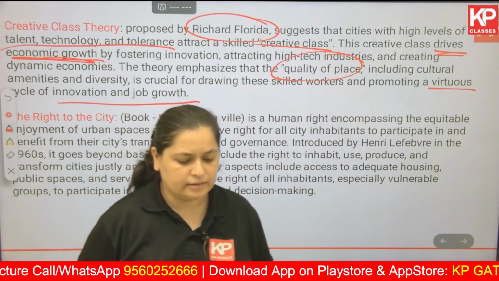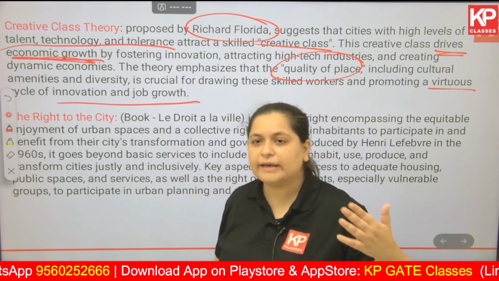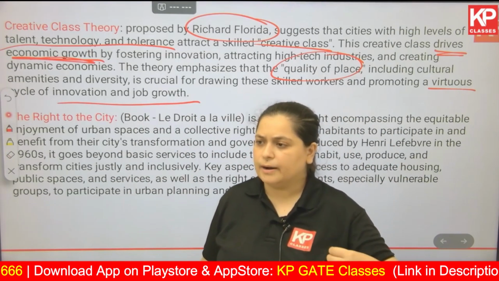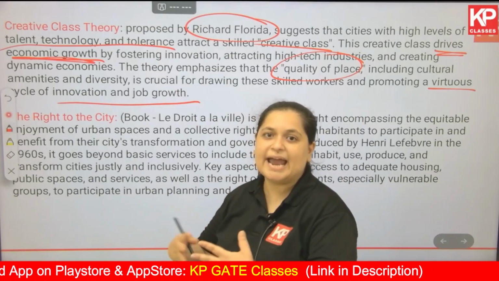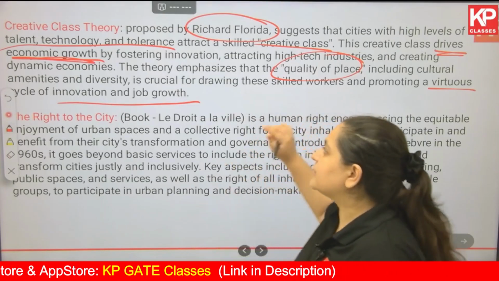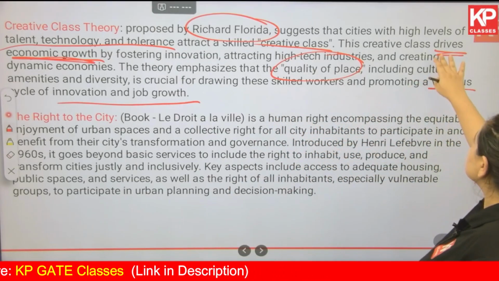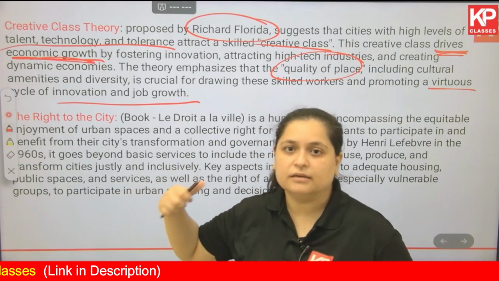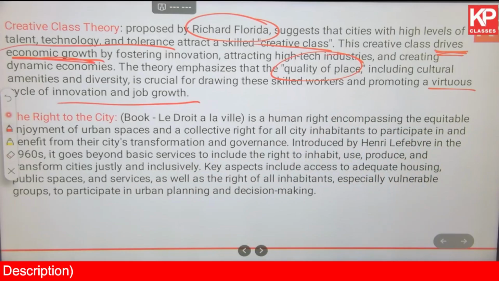So you must be aware that initially the ruling class had the power. They were given the most focus. Sometimes not the ruling people, but the religious heads were given the most importance. But what was being said over here is that the creative people are the ones who drive the economic growth. They are the backbone of the society, or of a particular settlement. That was creative class theory.